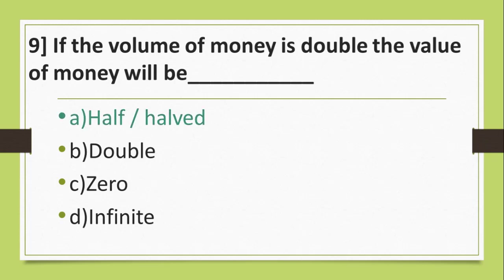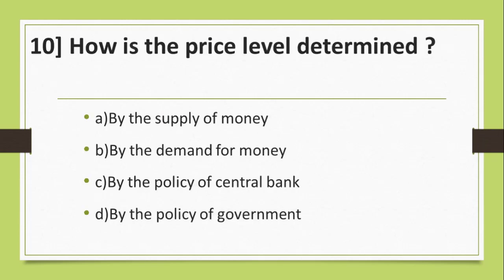Half. Question number 10. How is the price level determined? Your options are A. By the supply of money, B. By the demand for money, C. By the policy of central bank, D. By the policy of government. And the correct answer is A. By the supply of money.